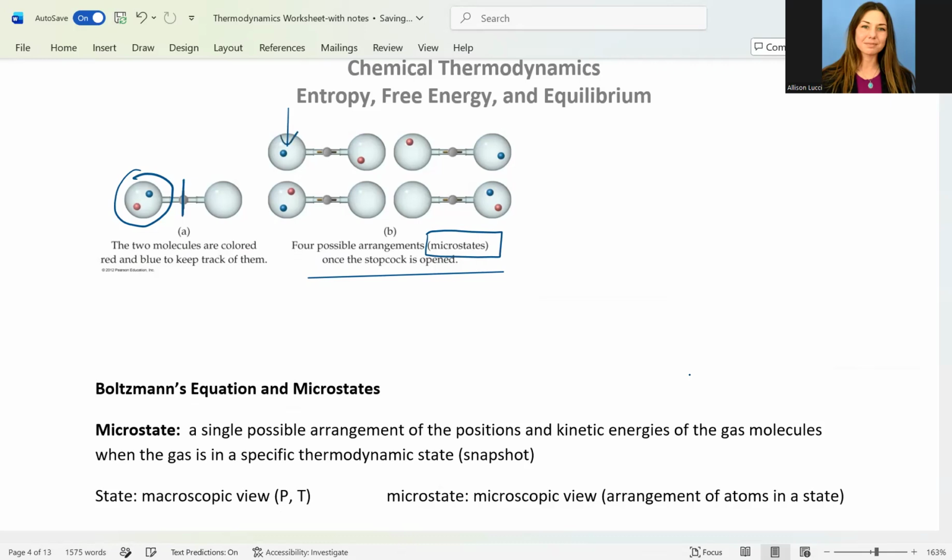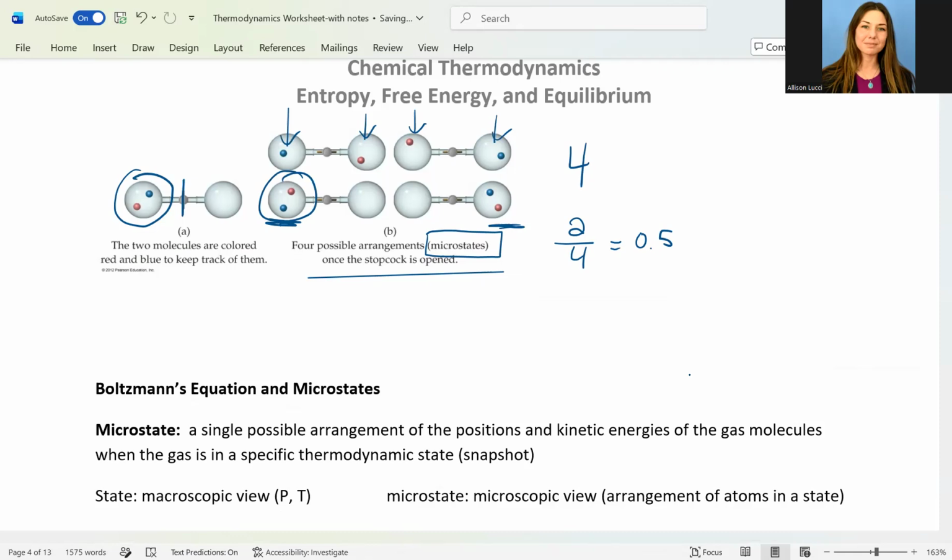These are referred to again as the microstates, or all the possible arrangements of these two molecules. We could see that the blue is on the left and the red is on the right, the opposite over here, both could be on the left, or both could be on the right. So there are four different ways to arrange these molecules. If we looked at the probability that the blue molecule is on the left, in 2 out of 4 of these scenarios, or half of the time, that's the case. The red is on the left, the same. If they're both on the left, that is only 25% of the time, or both on the right, 25% of the time. So there are different measures of probability.